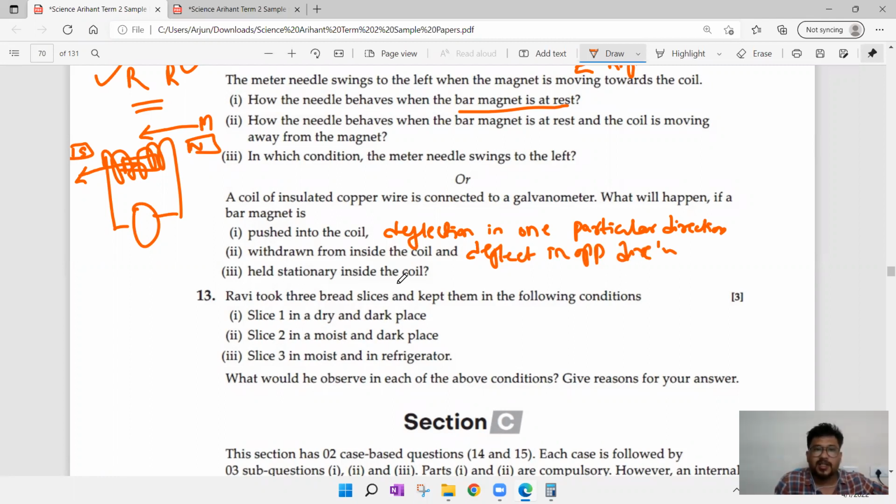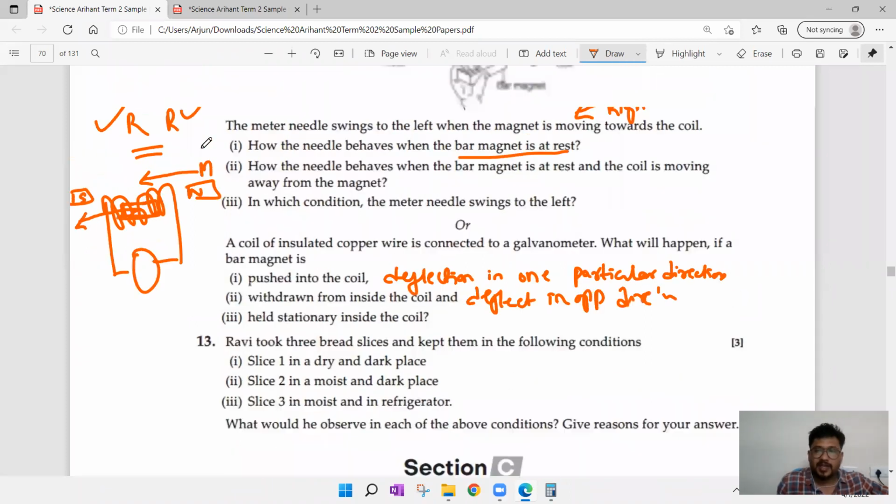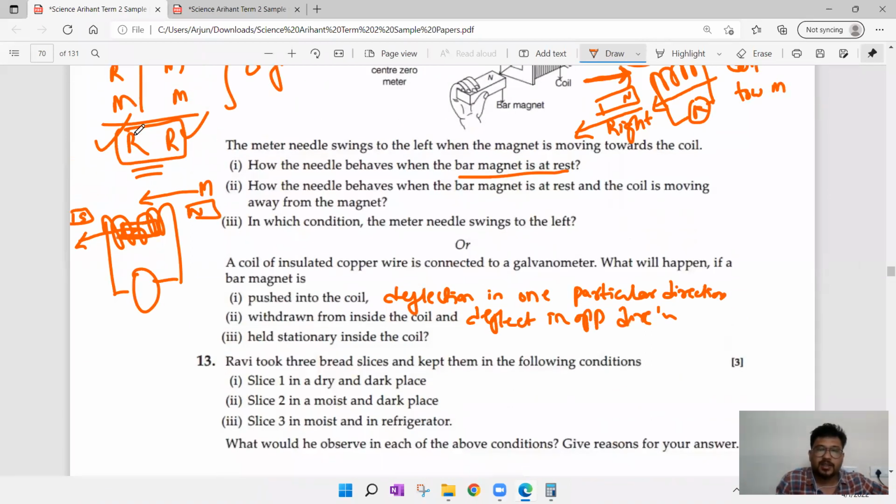Next, held stationary inside the coil. If magnet is stationary, it means coil is at rest, magnet is at rest. When coil and magnet both are at rest, there will be no deflection. That is the answer you have to write.